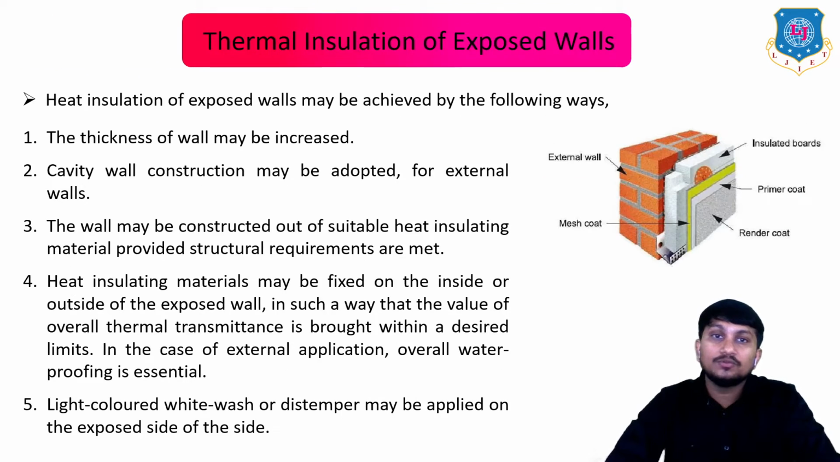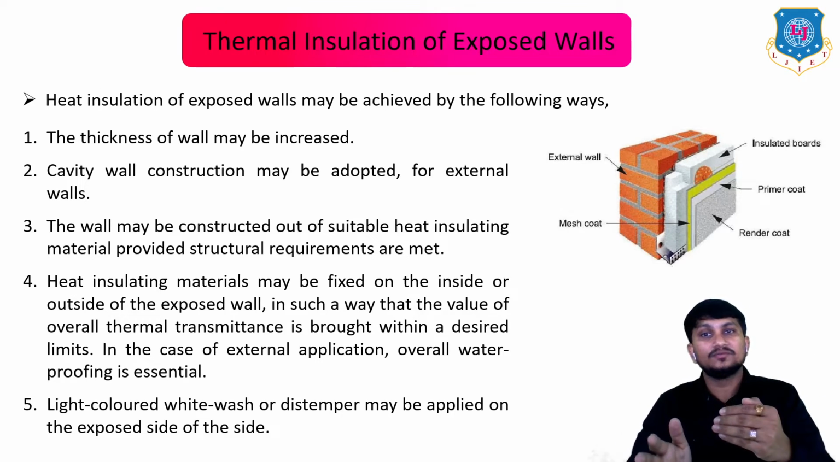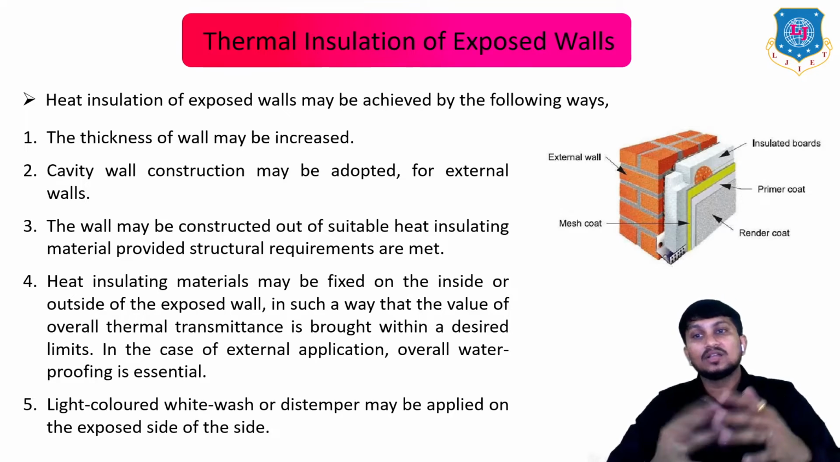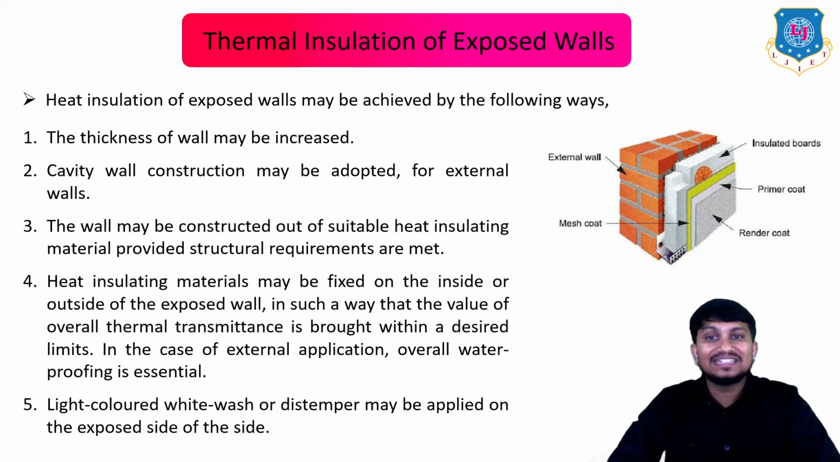Now let's see how you can do thermal insulation of exposed wall. Okay, the heat insulation of exposed wall may be achieved by the various ways given below. First, the thickness of the wall may be increased. If you increase the thickness of the wall, the overall heat which is penetrating into the wall can be reduced. Second, cavity wall construction may be adopted for external walls. Okay, if you make cavity wall, then the overall heat which is passed through the wall is reduced. Okay. Next, the wall may be constructed with the help of heat insulating material having consideration of the structure requirements.